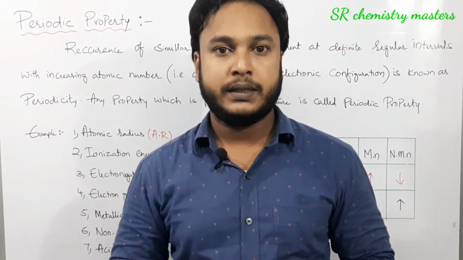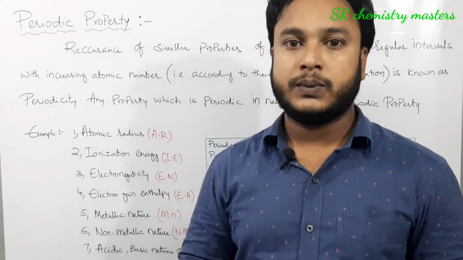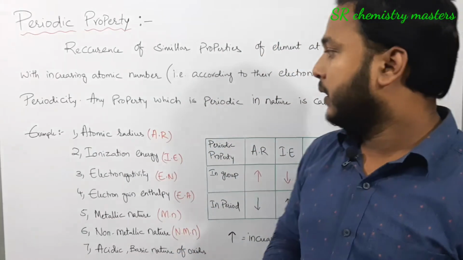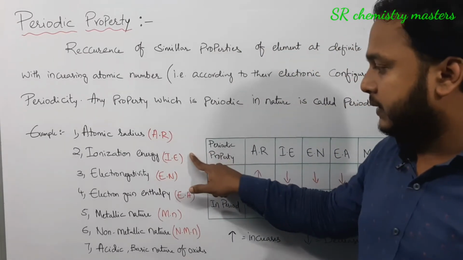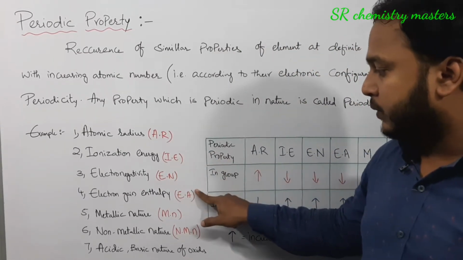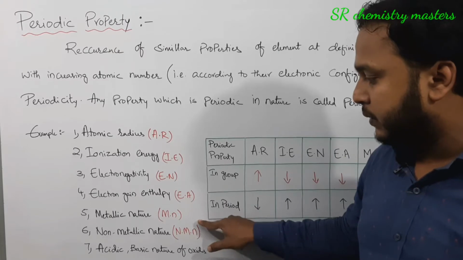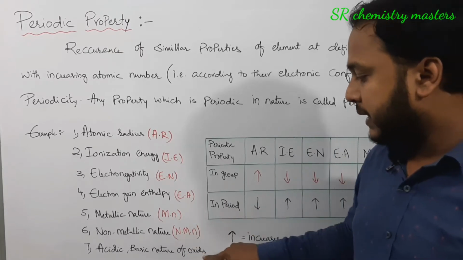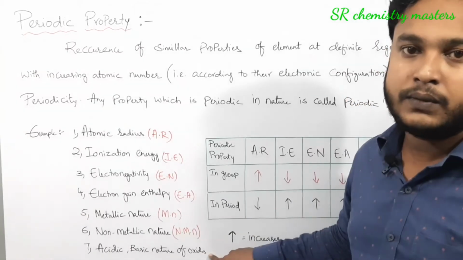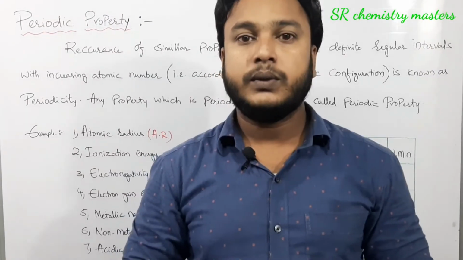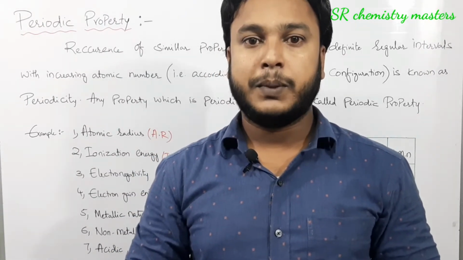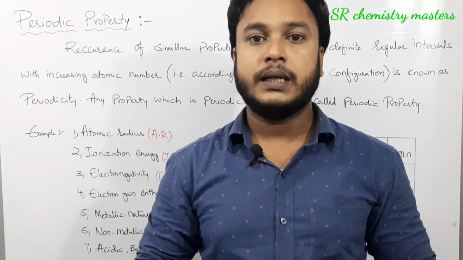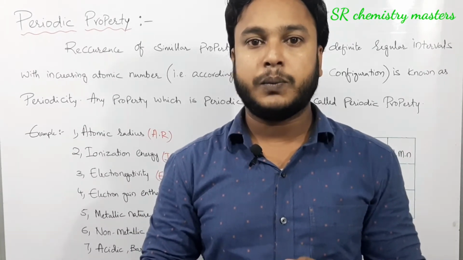Here we have prepared a list of certain properties which are repeating in the periodic table. The first ones are atomic radius, ionization energy, electronegativity, electron gain enthalpy, metallic nature, non-metallic nature, acidic nature of oxides and basic nature of oxides. We are going to see all these properties in special videos, but for the time being we are going to see how these properties vary in group and period.